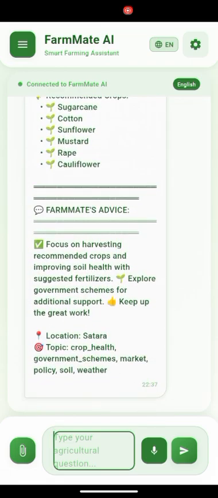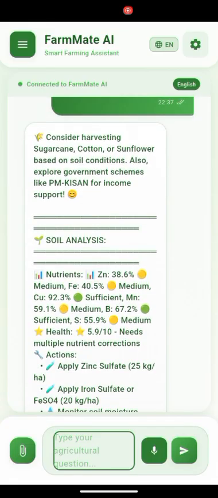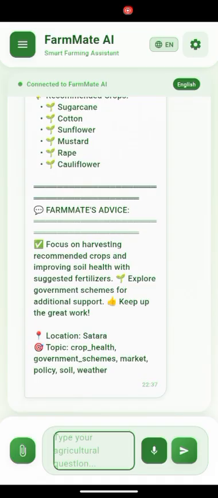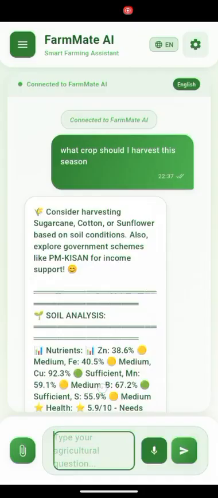And this AI is very smart and gives very precise data and information, with specific data fetched from APIs and the server.